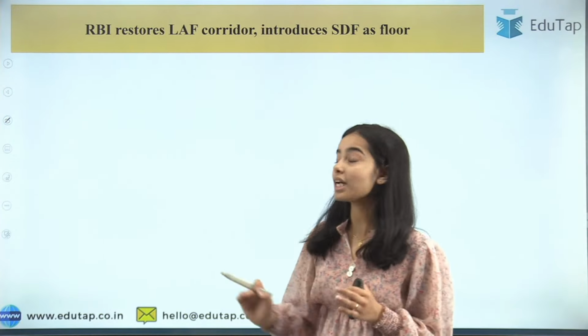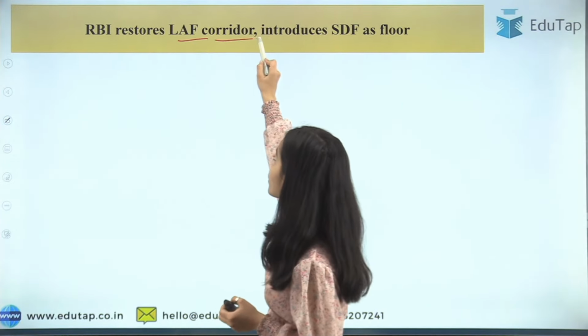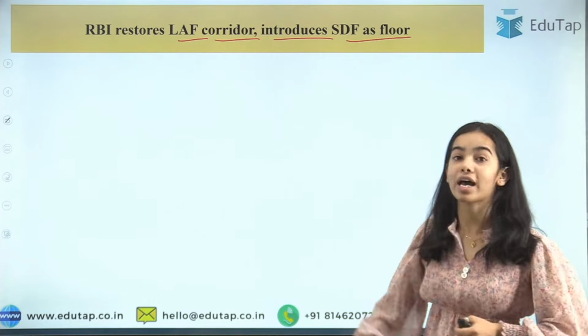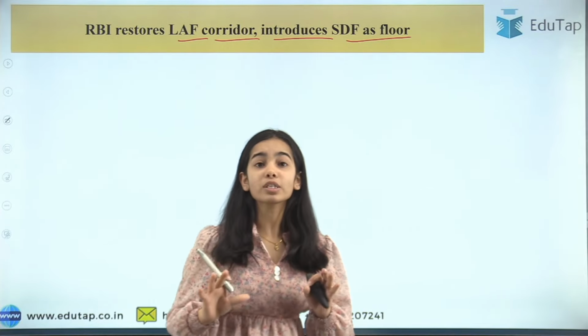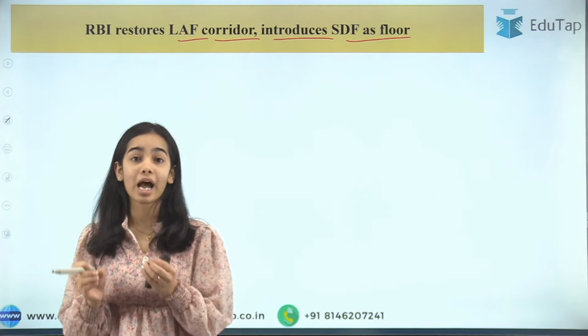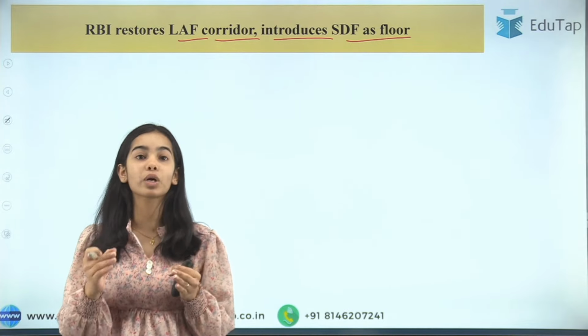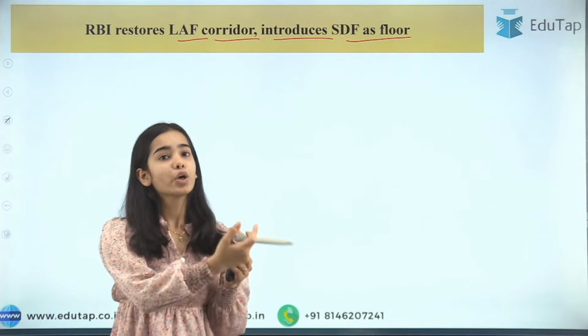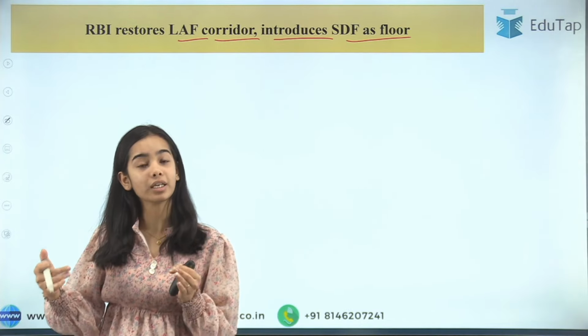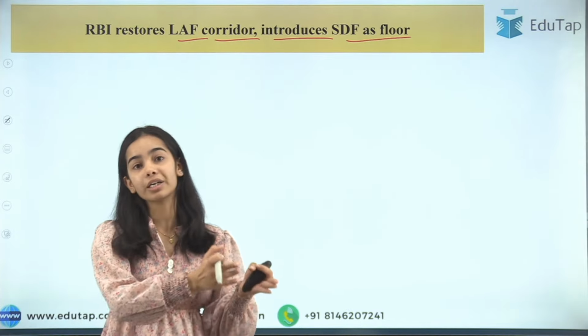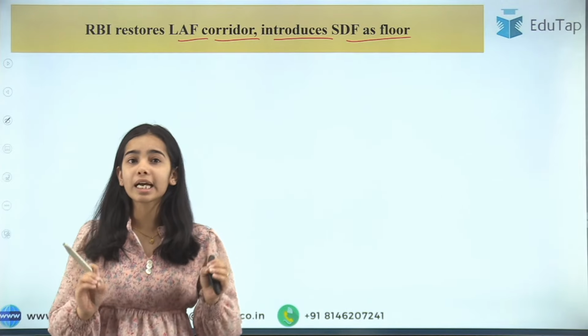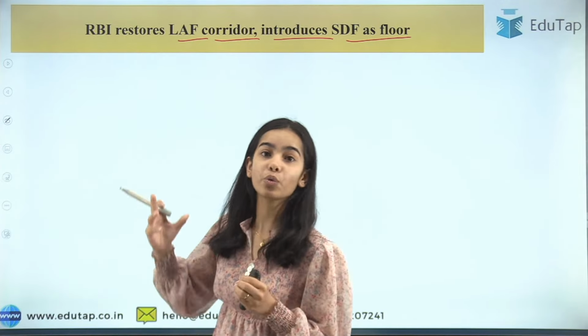So now starting with: the RBI has restored the LAF corridor and introduces SDF as floor. So first of all, what was the situation that happened after which the bi-monthly policy review was conducted? Okay, so the bi-monthly policy review is conducted after every 2 months. So it was conducted last February, and now it has been conducted in April. So what were the conditions of the economy when the review was taking place?